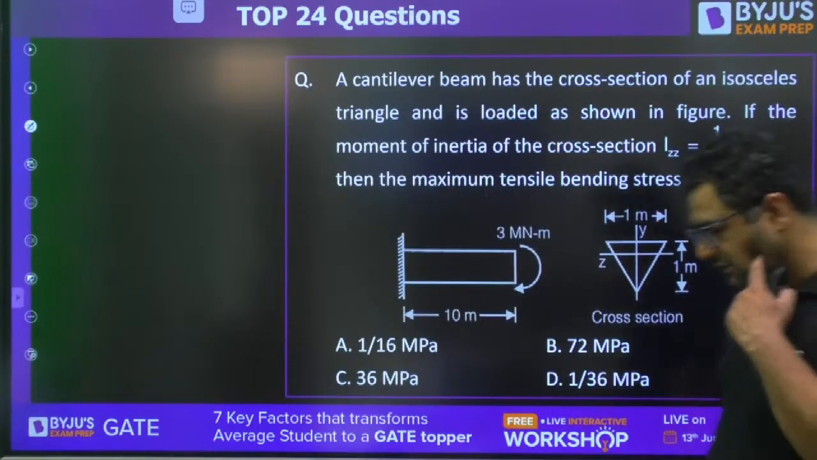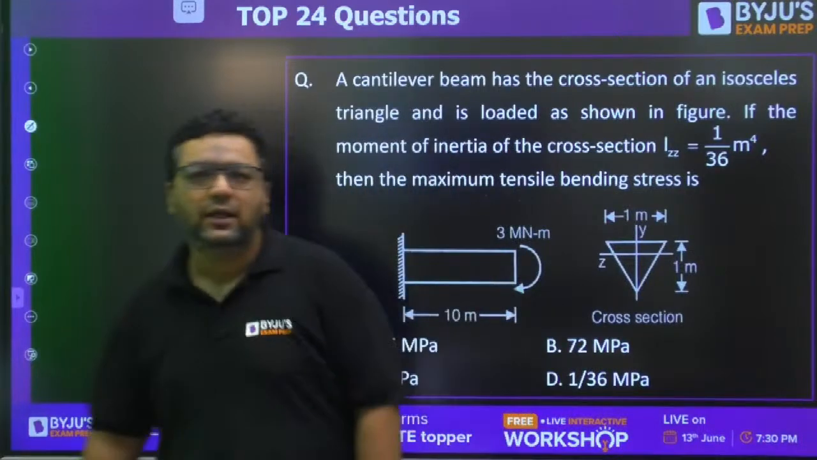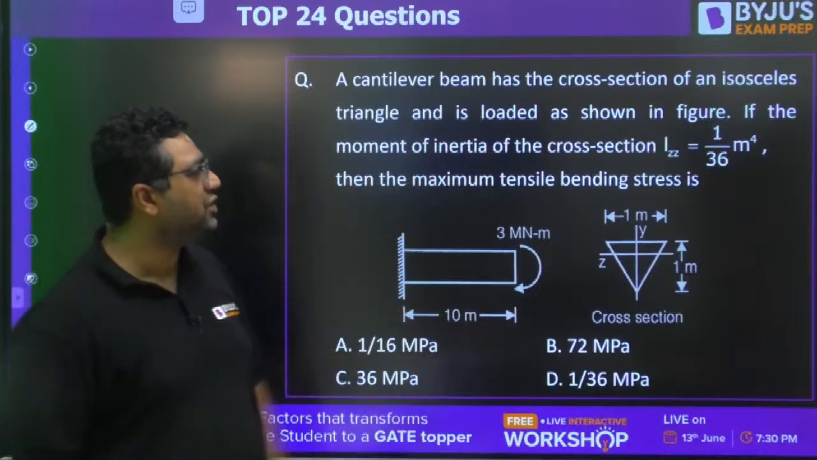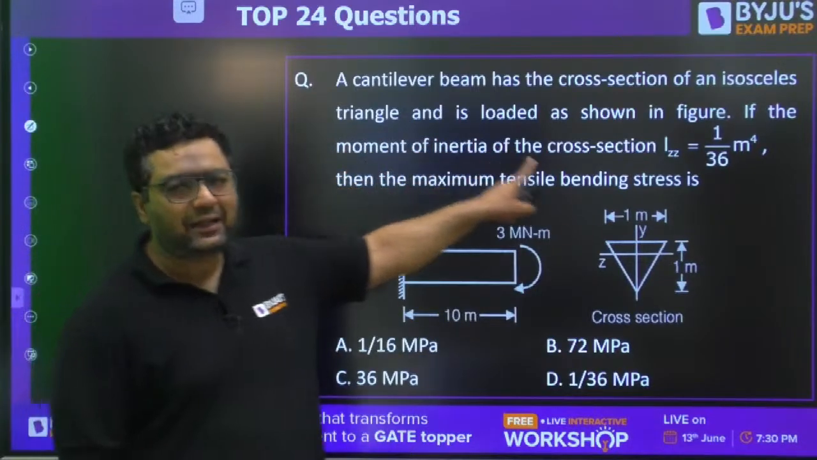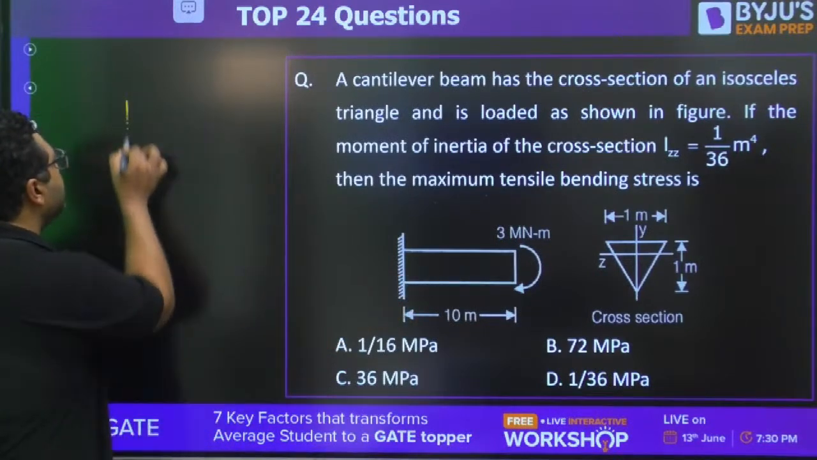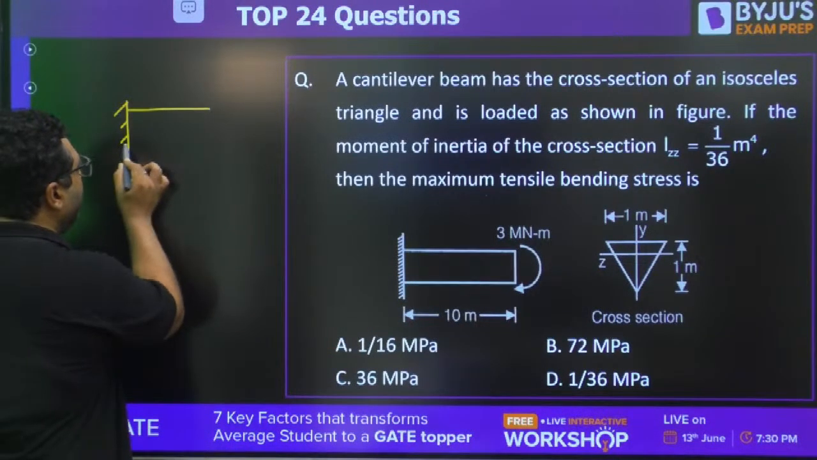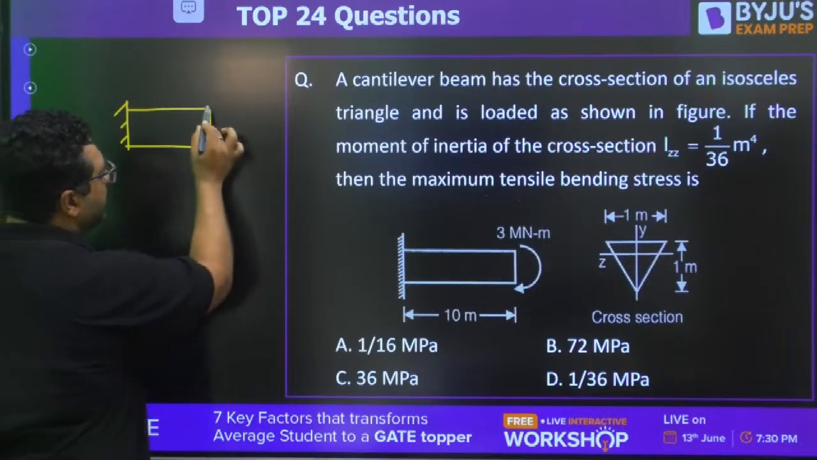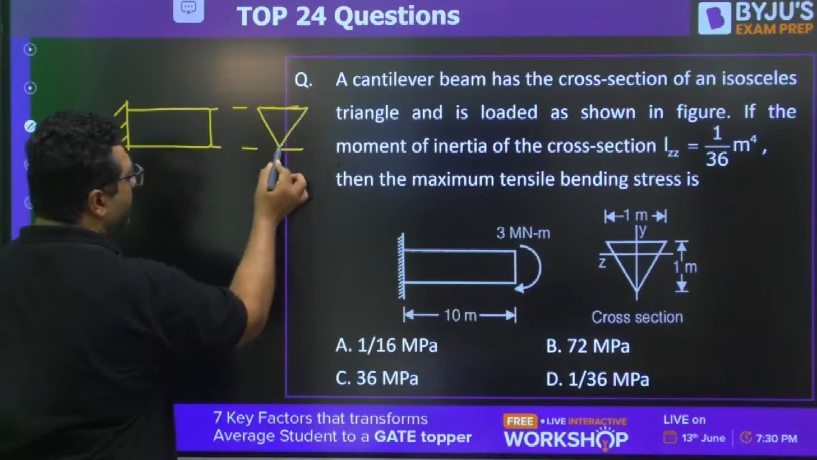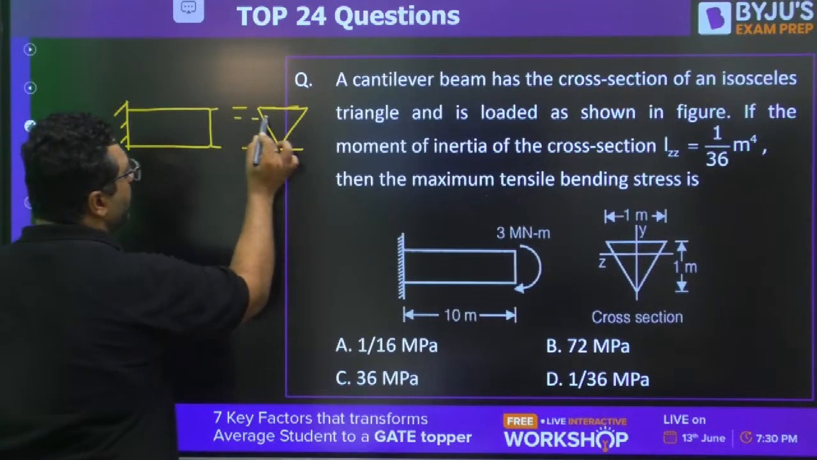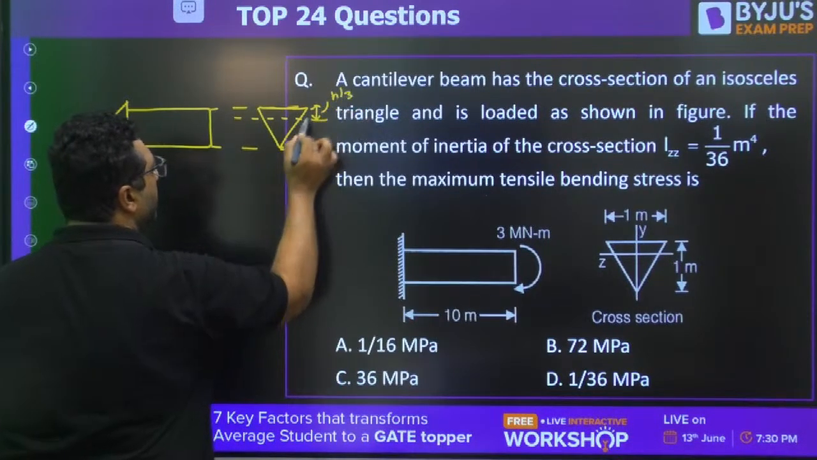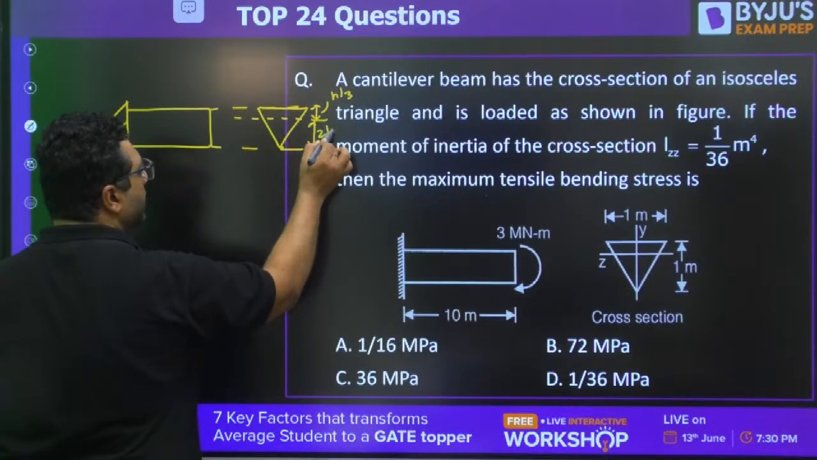Moving to this question, this is a very good question, guys. A triangular cross section is given to us. A cantilever beam has a cross section of an isosceles triangle and is loaded as shown in the figure. This is the loading given. This is the beam, and the cross section of this is triangular. Everybody is aware that for a triangle the centroid will be h by 3 from here and 2h by 3 from here.